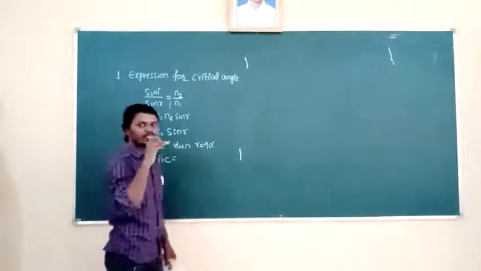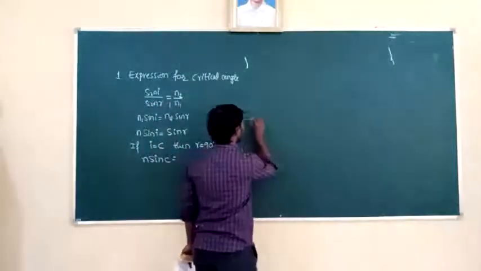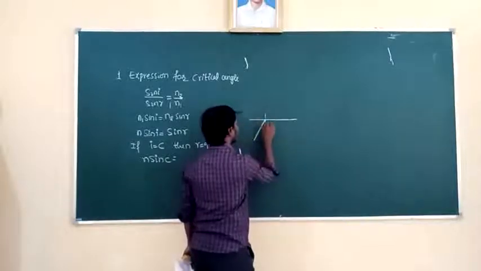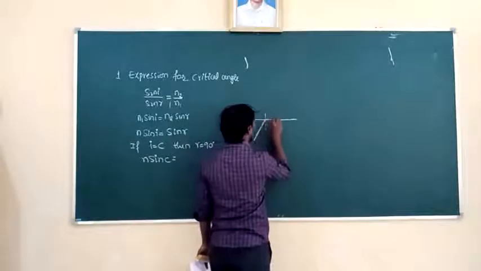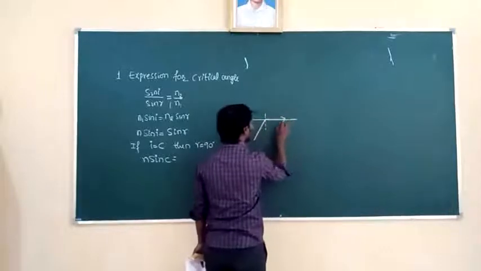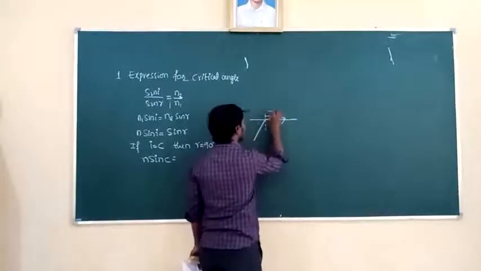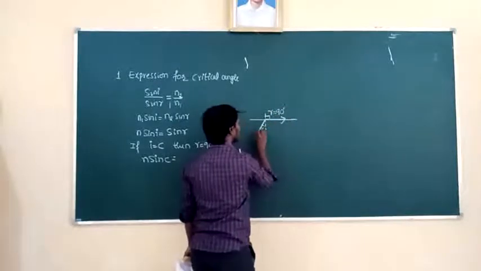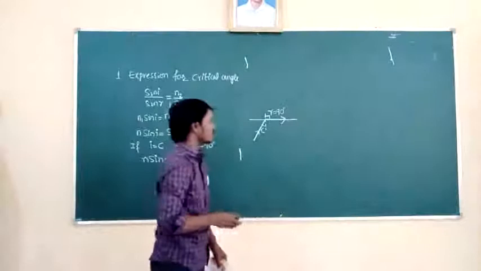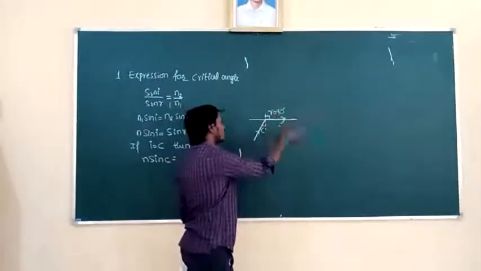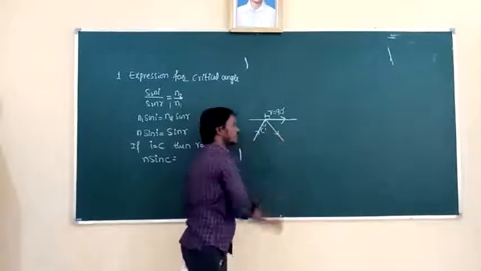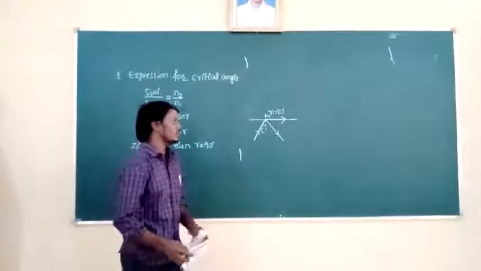Means the refracted ray grazes along the surface. See here, when a ray of light traveling from denser to rarer, for a particular angle of incidence, the refracted ray grazes along its surface. Then the angle of refraction becomes how much? 90 degree. And this angle of incidence is called critical angle. So if the angle of incidence is greater than critical angle, the light completely undergoes reflection in the denser medium. This is called total internal reflection.